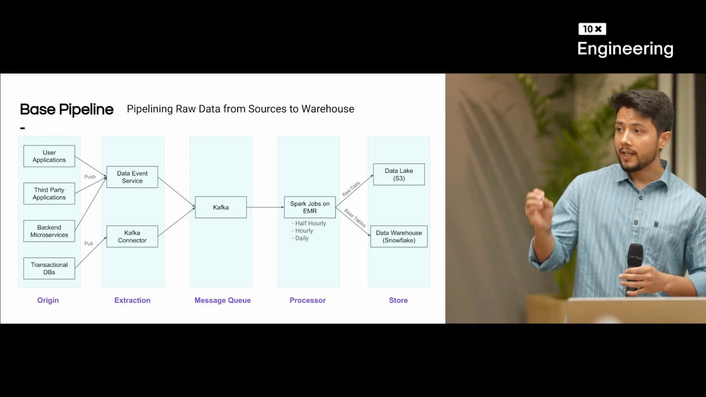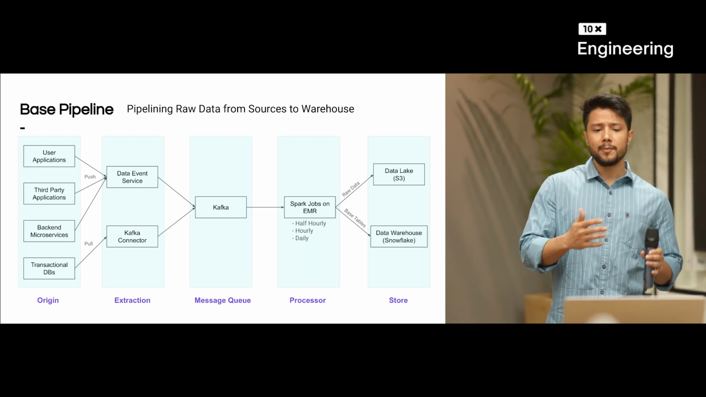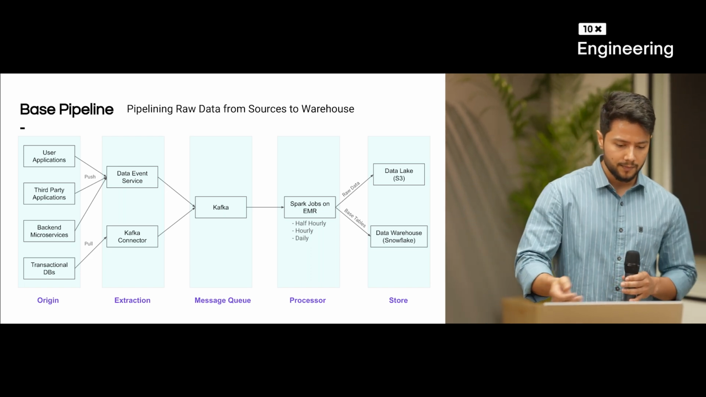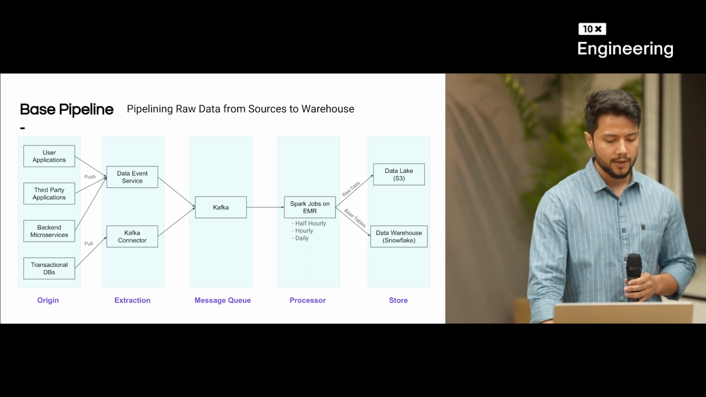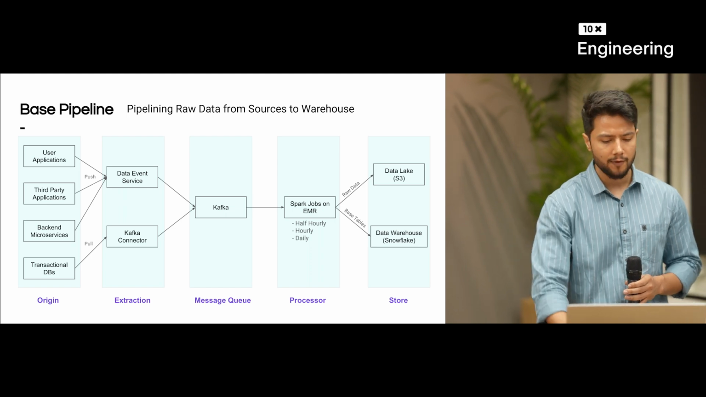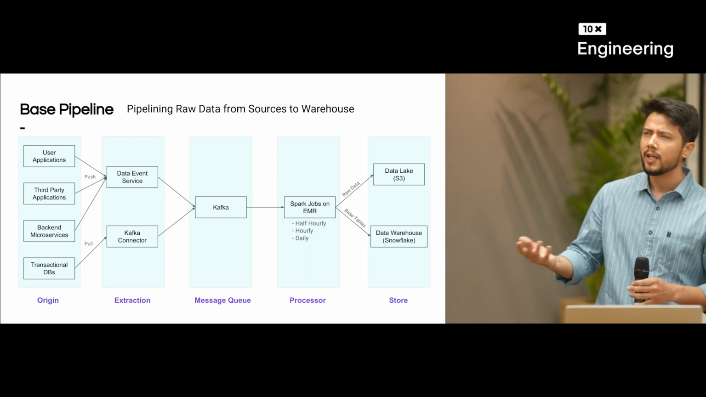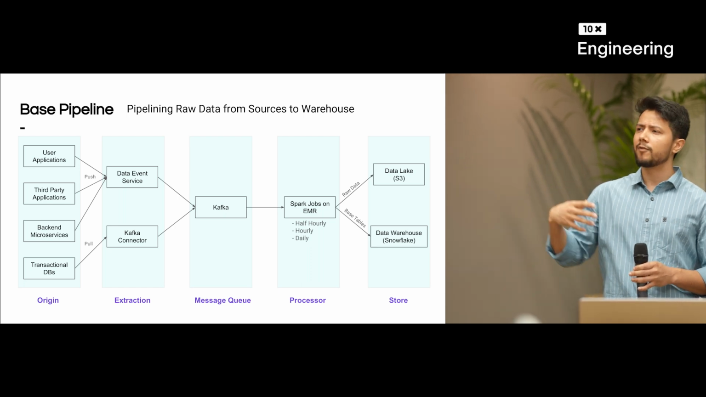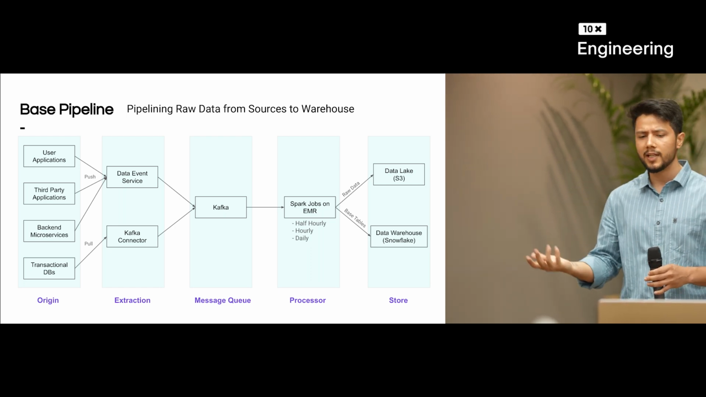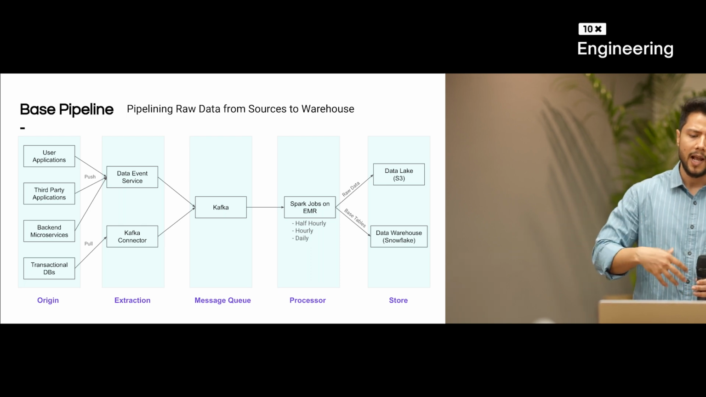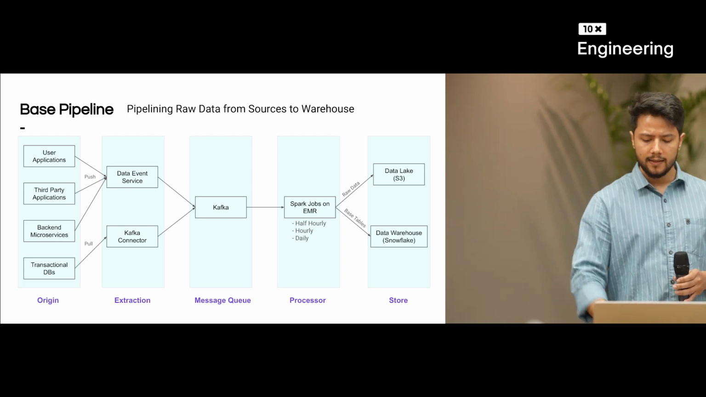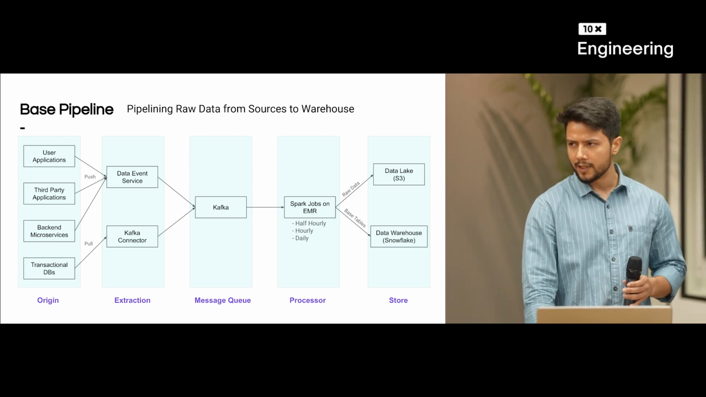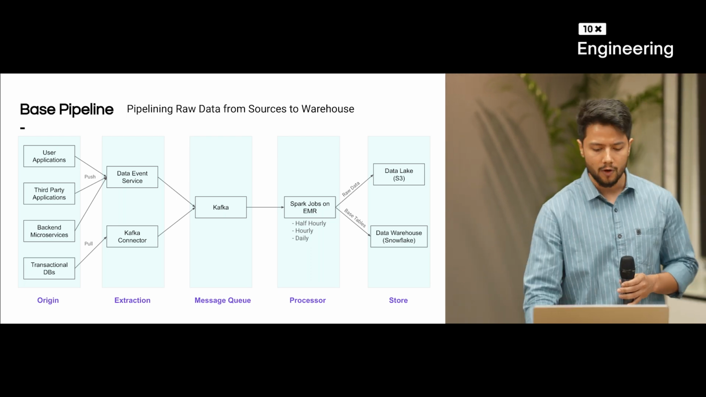We have created an in-house data event service which exposes APIs that help in pipelining data from these applications. For transactional DBs, in order to extract data, we are using a Kafka connector, which works similar to how a replica gets data from the primary node. It gets data from the secondary node and extracts it, and then both services pipeline this data onto a message queue. In our case, we are using Kafka for this.